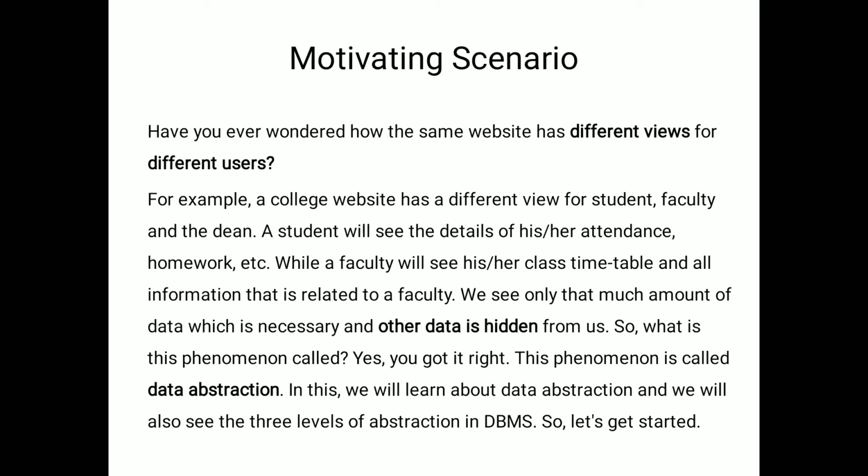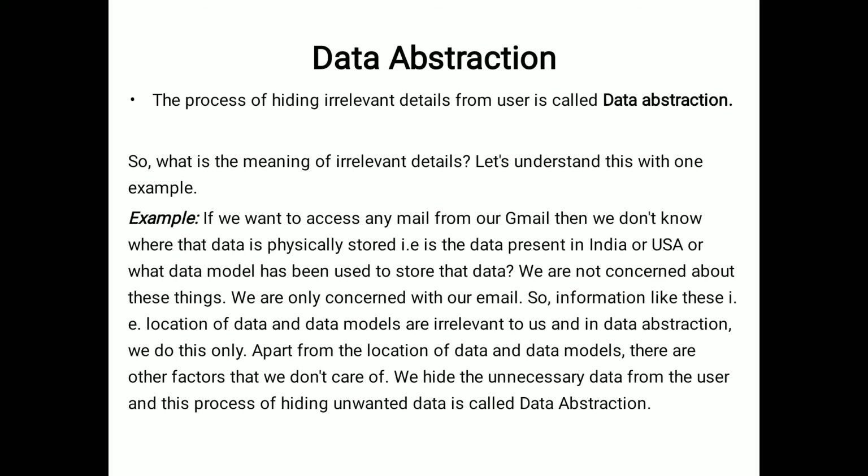Faculty can view the faculty information as well as the student information. The dean of a college can access all the information. So data abstraction is the process of hiding irrelevant details from the user. So what is data abstraction? Data abstraction is a process of hiding irrelevant details from the user.